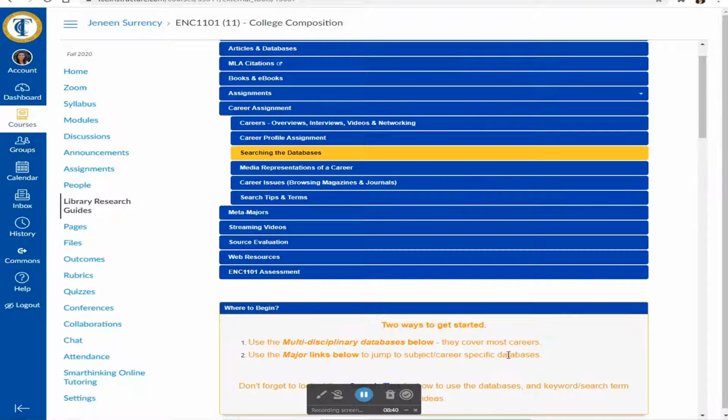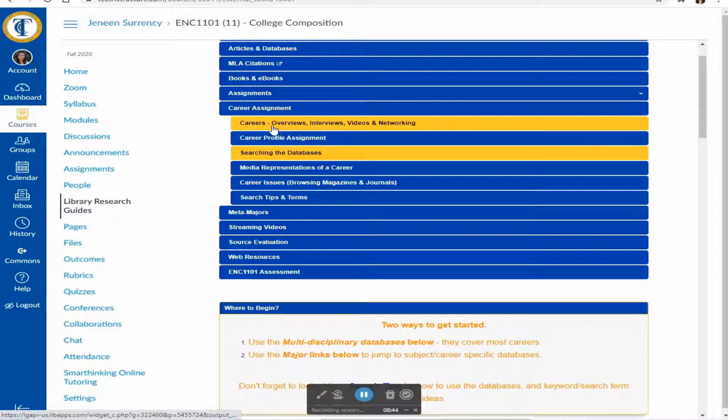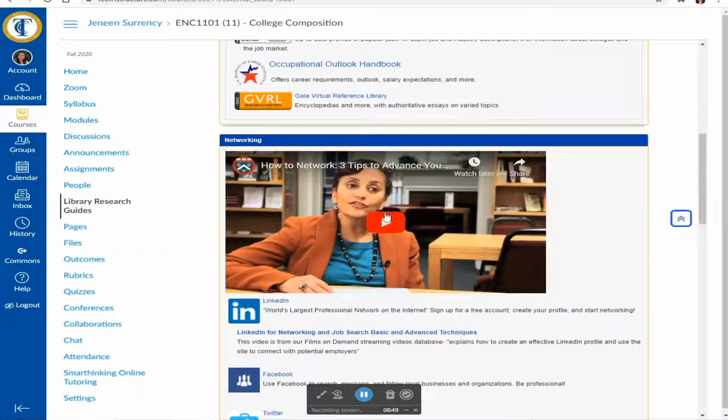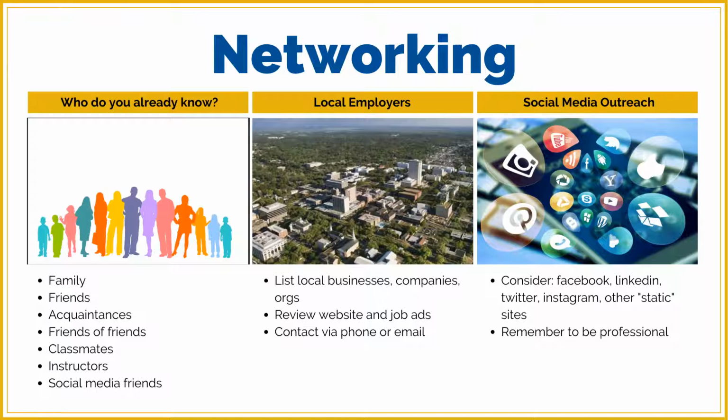If you want to locate a primary source interview, you can go back to the Careers Overviews Interviews page, and you can scroll down. We have some tips on how to network to build a connection with a professional in your field. Additional advice we have: we recommend considering who you already know: family, friends, acquaintances, friends of friends, classmates, your instructors. Ask them if they know anyone, or if you have any friends on social media or anyone you could connect with on social media.